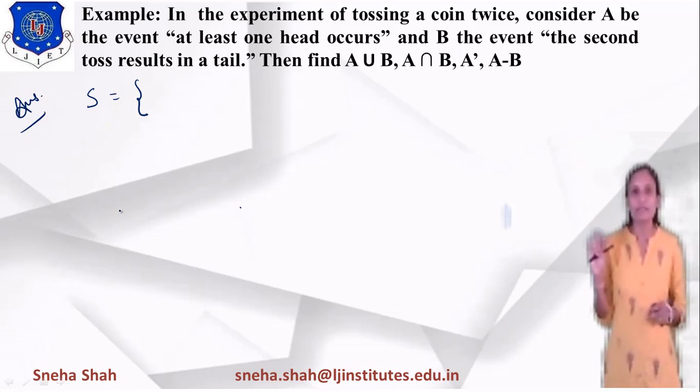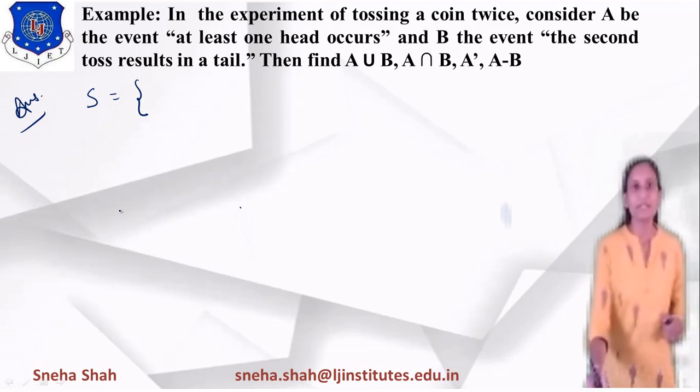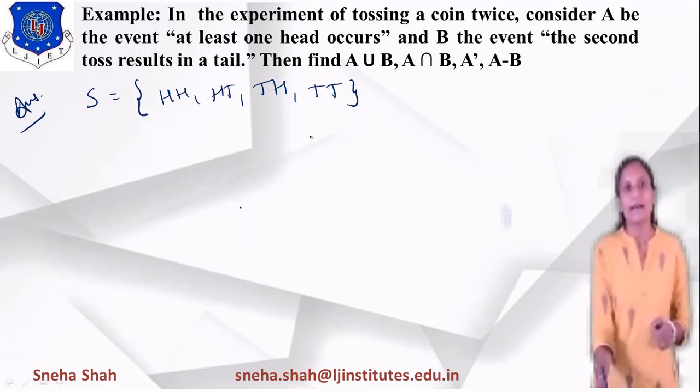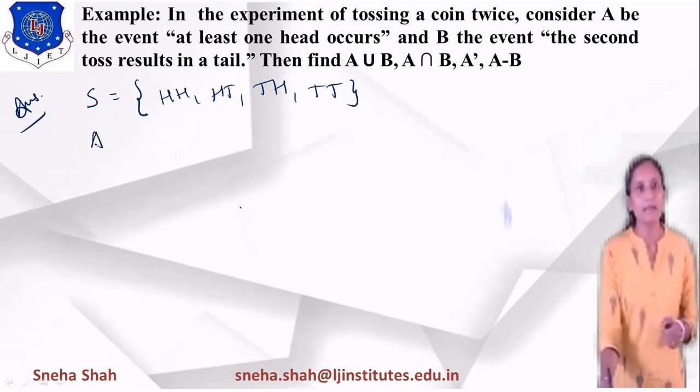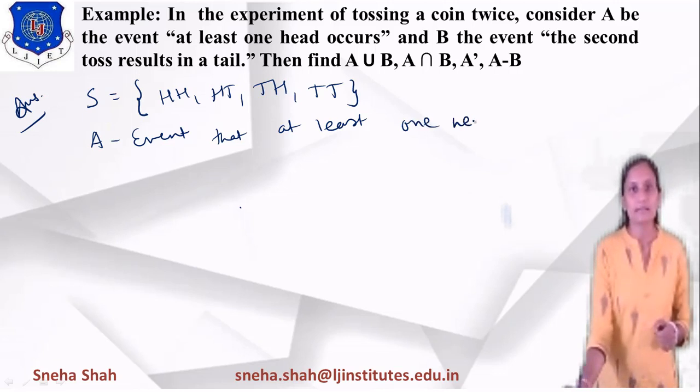So there are 4 different possibilities of output. So the sample space S equals head head, head tail, tail head, tail tail, right? Now I am defining A. A is the event that at least one head occurs.